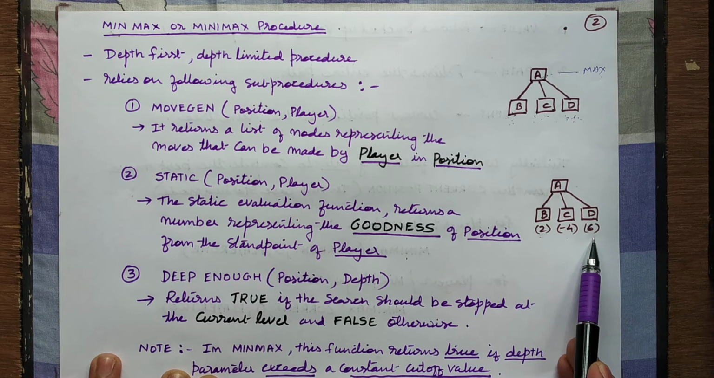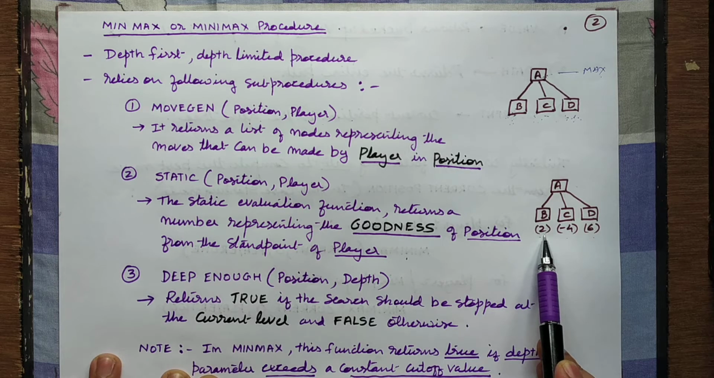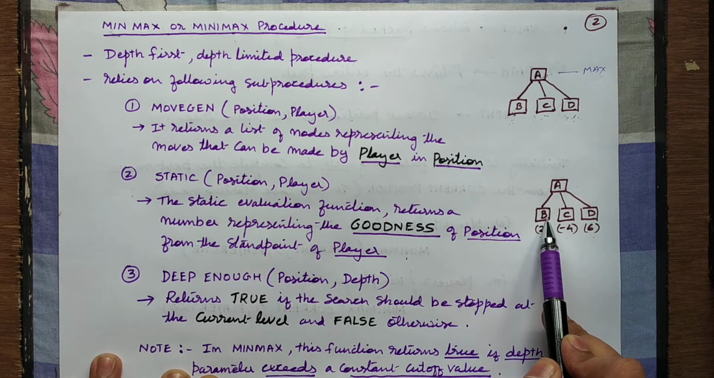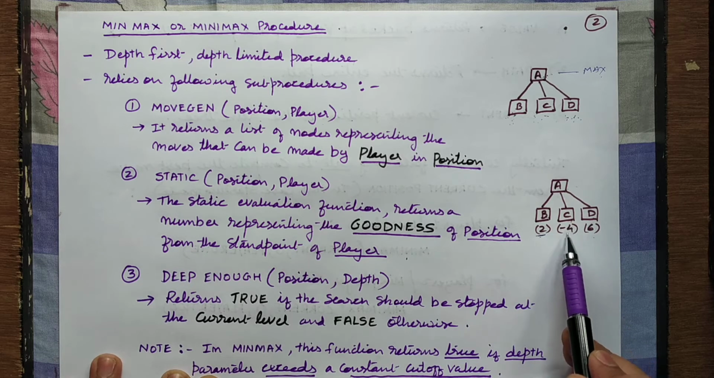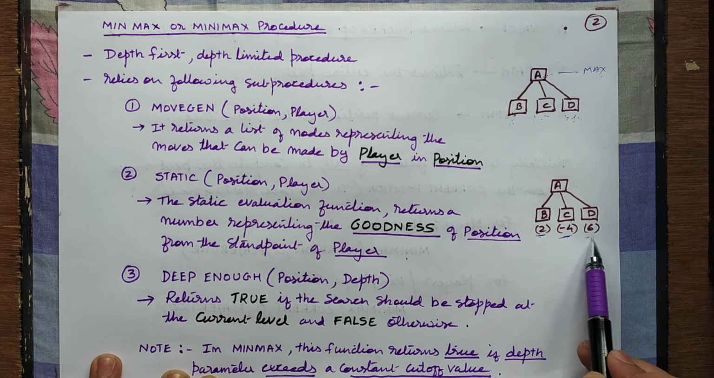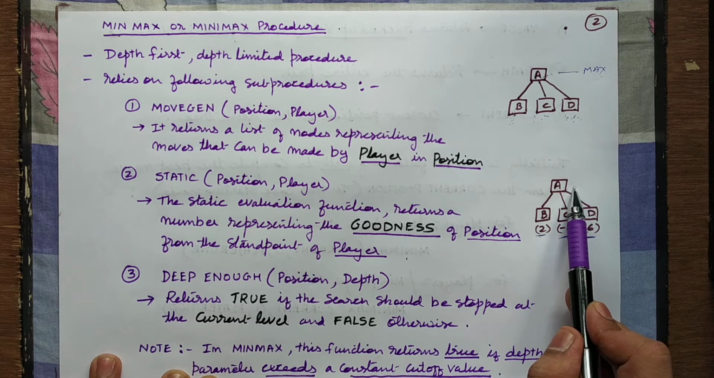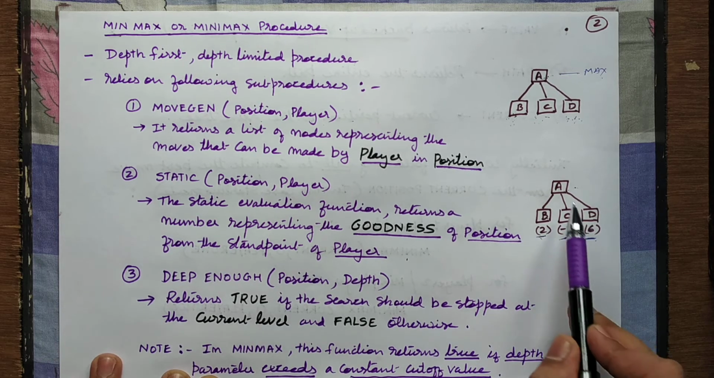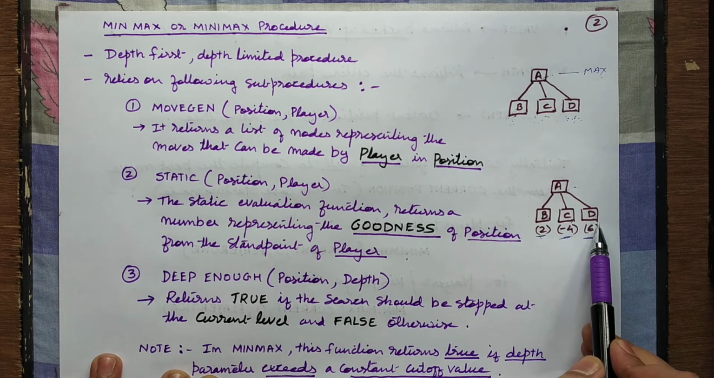2, -4, 6. So this 2 means if max player chooses this node B, the goodness or the advantage that he is going to get is 2, right? Whereas if he chooses C, the advantage that he gets is -4, and if he chooses D, then the advantage that he is going to get is 6. Now since he is a max player, his aim is to choose the node that gives maximum possibility of success. So it should be the maximum positive number from max player's side. So 2, -4 and 6. Which node will he choose? He will definitely choose D, because it gives the maximum probability of success.